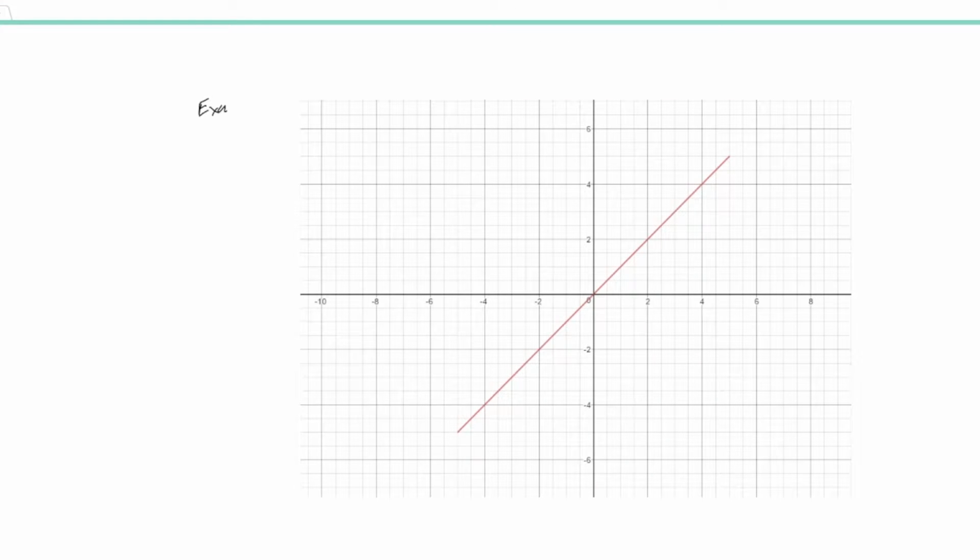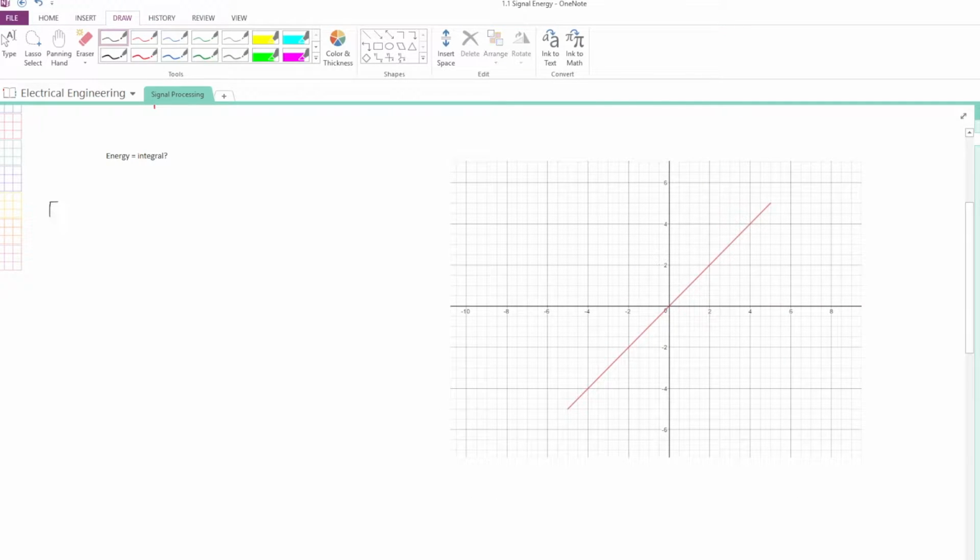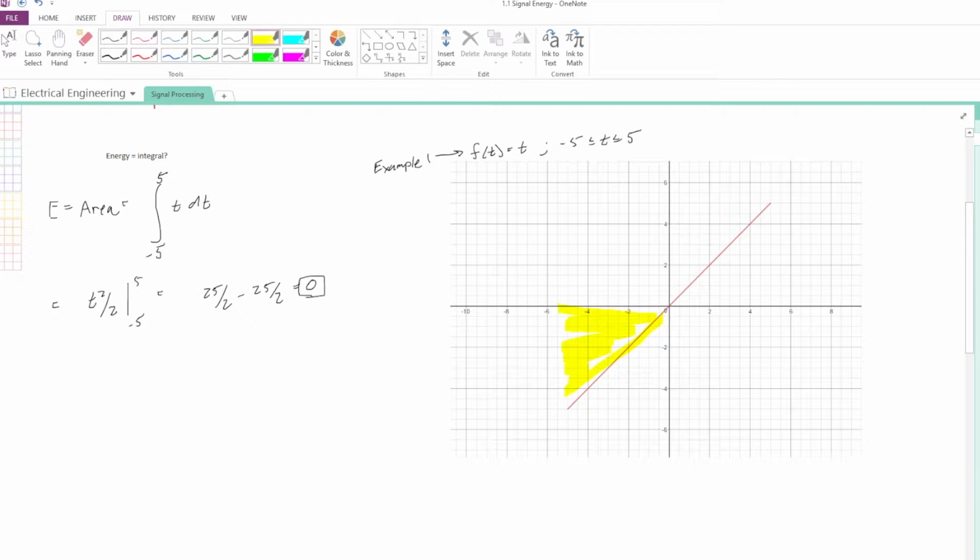Let's do an example. We have a signal defined by the function f of t equals t, where t exists from -5 to 5. If we take the integral of this function, you will see that we get some cancellation, since this function is symmetric about the y-axis. So taking our function t from -5 to 5, it integrates to t squared over 2, which becomes 25 over 2 minus 25 over 2, which equals 0.